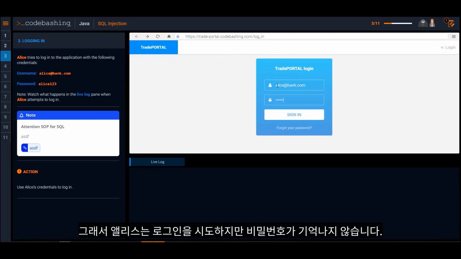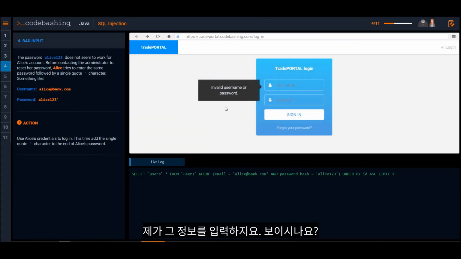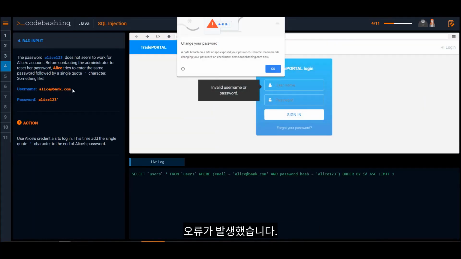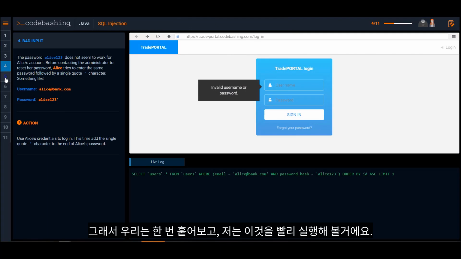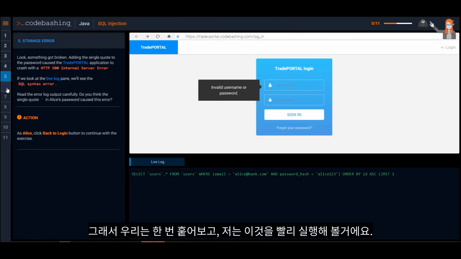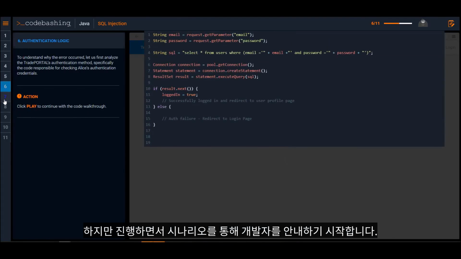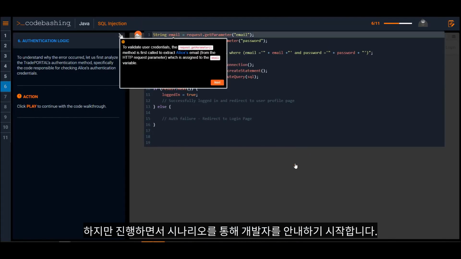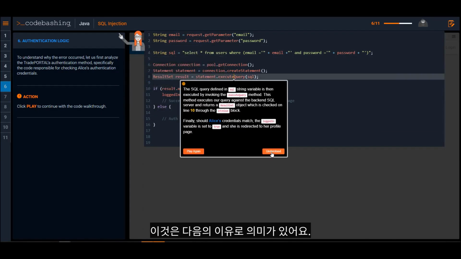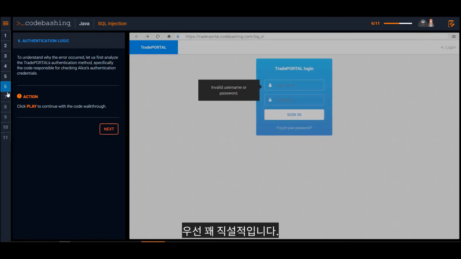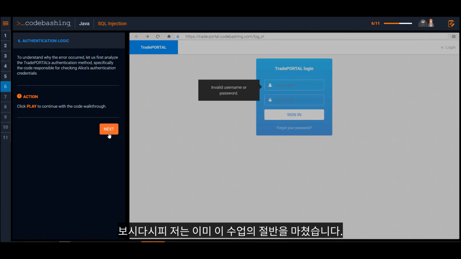So Alice is trying to log in and doesn't remember her password. I type that information in. You see I get an error. And then over here, she's going to try it again. We just walk through, and I'm going to do this real quickly. As we walk through, we start walking the developer through the scenario. Here's why. Does this make sense? Pretty straightforward. And as you can see, I'm already halfway done with this lesson.